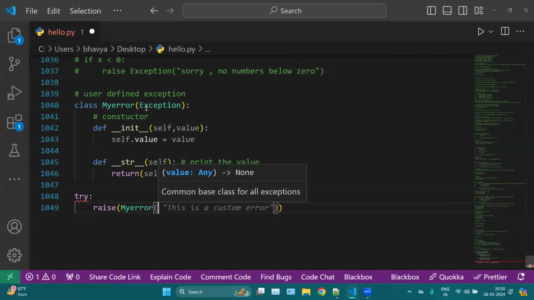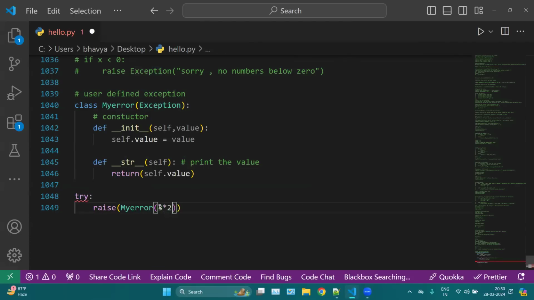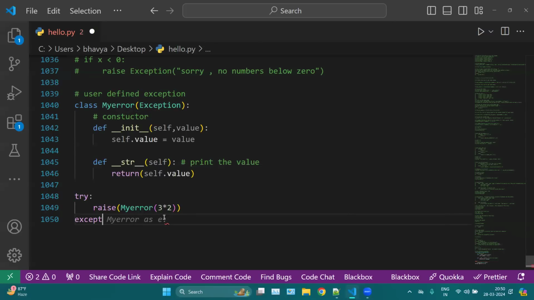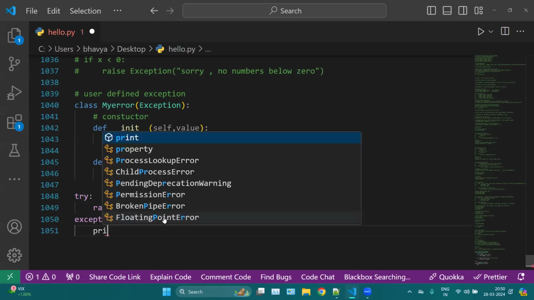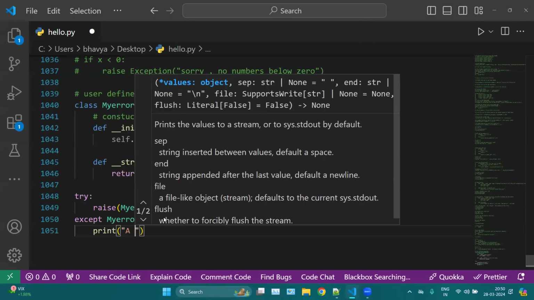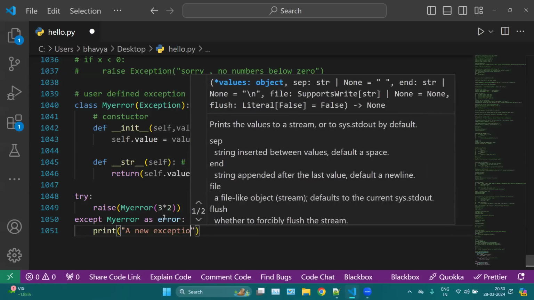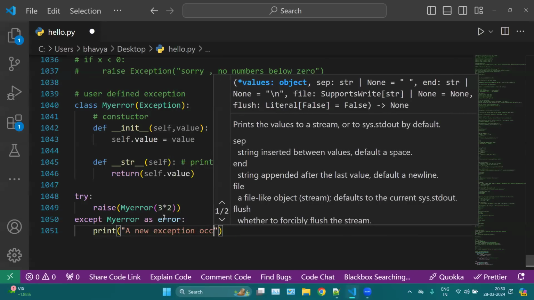Now this one is taking a value. So here let's say we can put 3 into 2 or any value. Like you can mention anything. Then here we can use an except block, where we can take my error as error, and then we can simply print a new exception occurred.